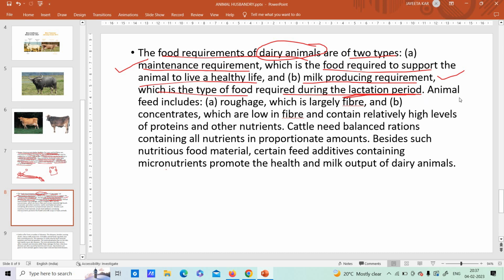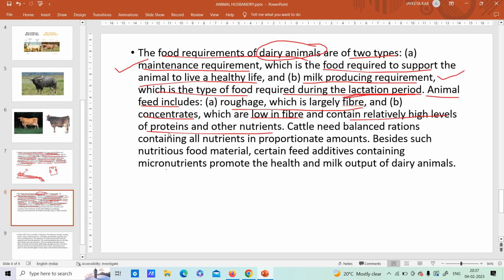Now, animal feed. Now, what type of food are there? Animal feed includes roughage, which is largely fiber. You will see them eating all those grasses. So that is roughage. Okay, fibrous food. And concentrates. That means they are low in fiber and contain relatively high levels of proteins and other nutrients. Concentrate means what? They are also given some sort of pulses. They're given millets. Okay, so these are not so much like the grasses, that is fibrous, roughage kind of a thing.